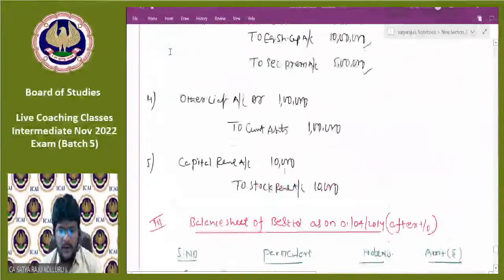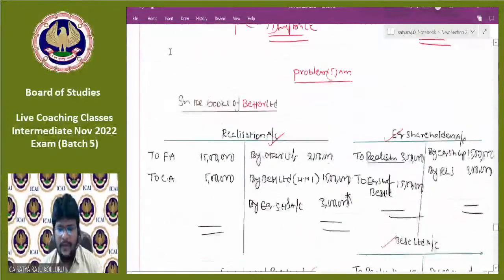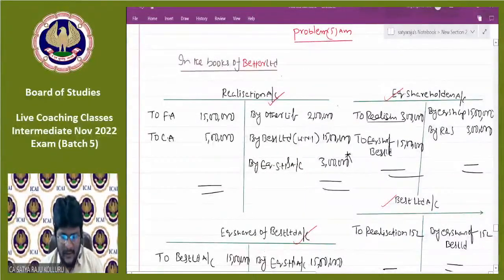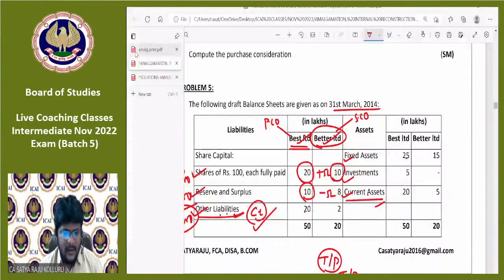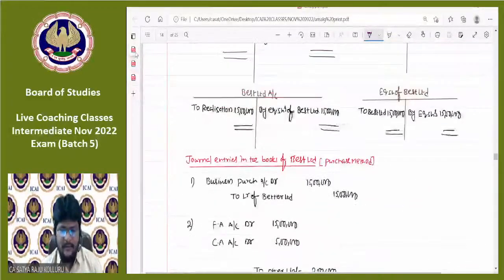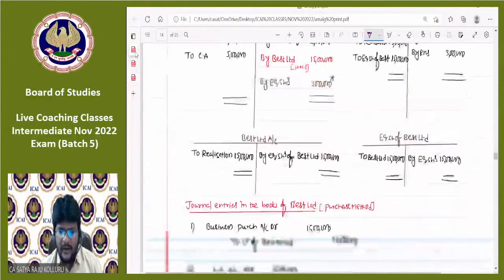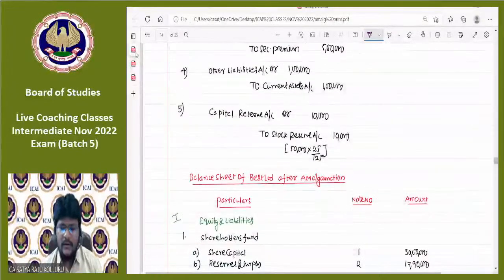I'm showing the screen now. And one more thing, guys. No worries, don't take screenshots and all other stuff. The reason is that it is unnecessary headache, because here my notes will be there. In my notes, everything will be there clearly. For example, this is problem number 5. So PCI calculated, closing ledgers, I worked out, journal entries, I worked out. Everything will be there clearly. So then you can directly explain from these notes itself. I can explain, but that is not the correct methodology. Then your brain may not think in the correct mode.